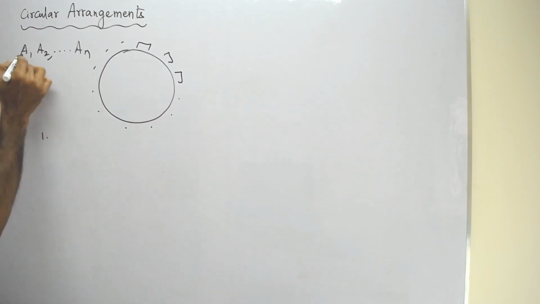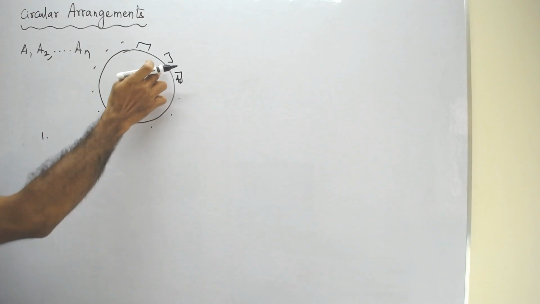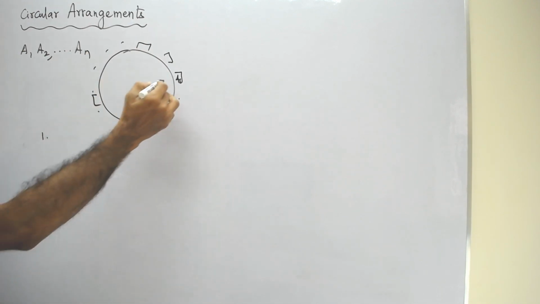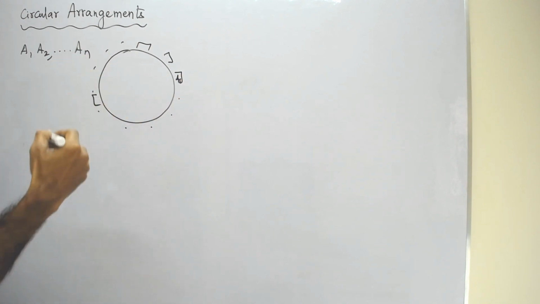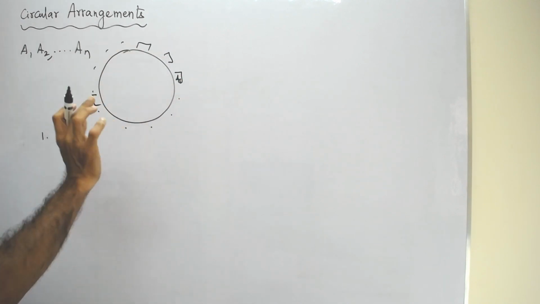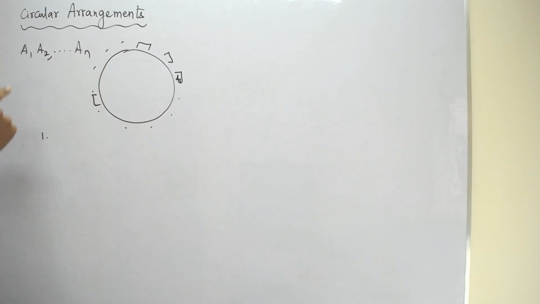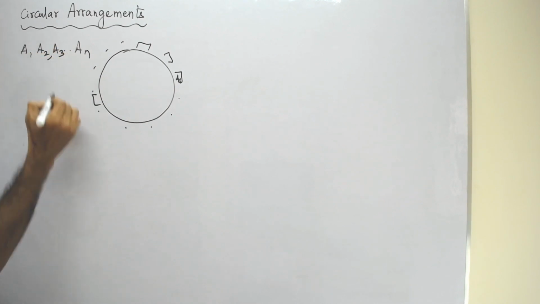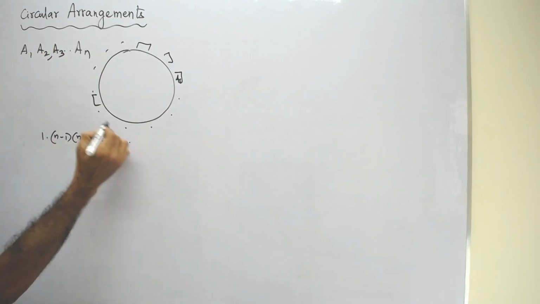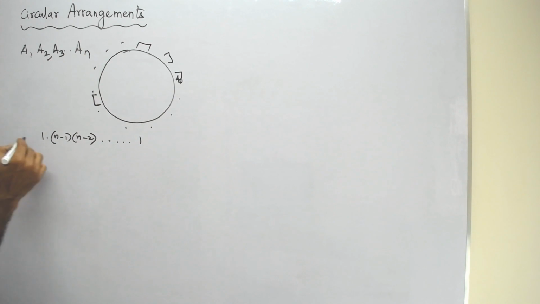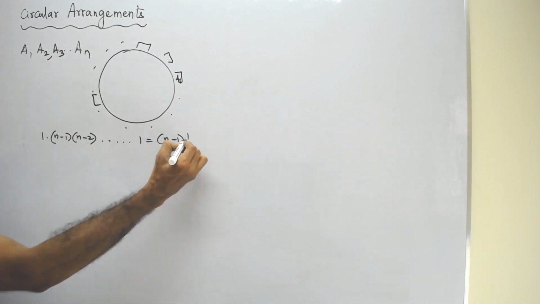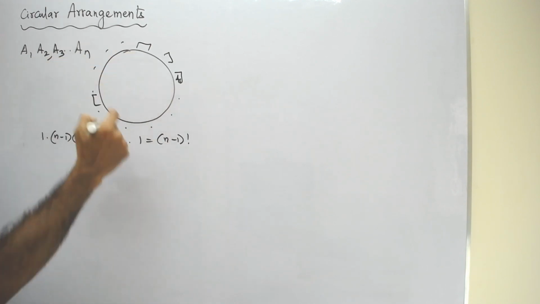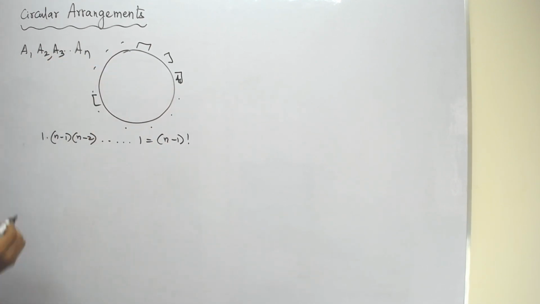And A2, once A1 has occupied somewhere here, then every position has got its identity, like opposite to A1, second right of A1, second left of A1, and so on. So each and every position will get an identity once A1 occupies. So A2 has n-1 possibilities, and A3 will have n-2 possibilities, and so on. The last person will have 1 possibility. So this product is what we call (n-1) factorial. So please try to understand, n persons at a circular table can be arranged in (n-1) factorial ways.